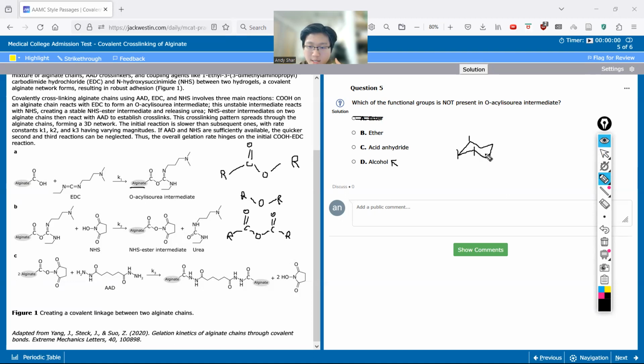sugars, we always have these OH groups hanging off of here, OH group here, OH group here. That was what made up a sugar, right? So this is, for example, what glucose or ribose or fructose might look like. And a lot of these bonded together, I remember these glycosidic bonds. Those are the things that connect these sugars together. Those are what make up alginate.